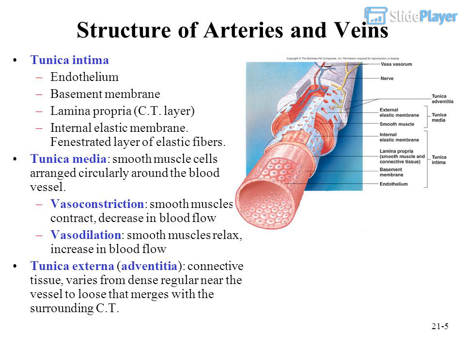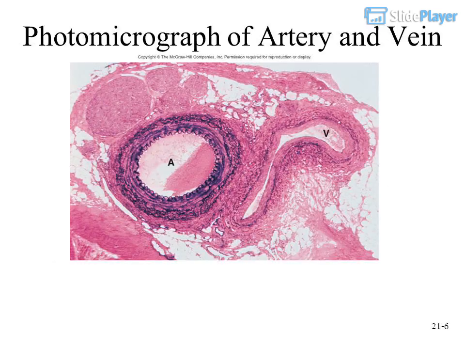Vasoconstriction, smooth muscles contract, decrease in blood flow. Vasodilation, smooth muscles relax, increase in blood flow. Tunica externa, adventitia, connective tissue, varies from dense regular near the vessel to loose that merges with the surrounding CT. Photomicrograph of artery and vein.